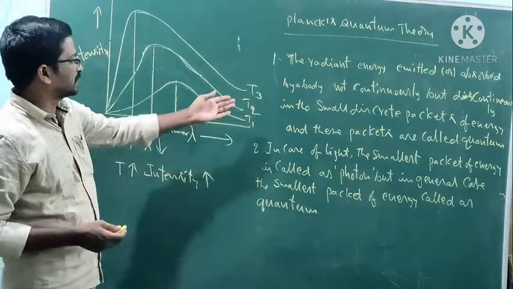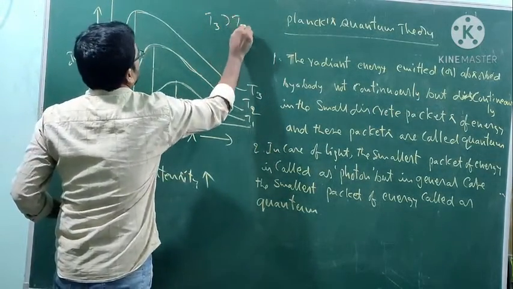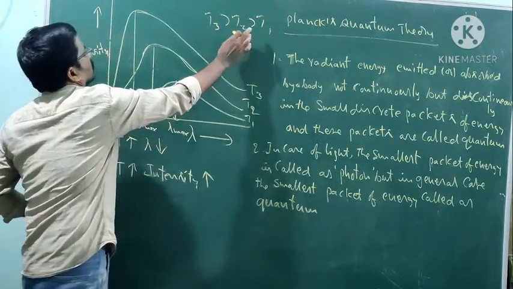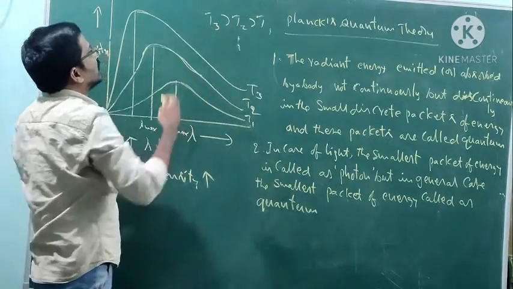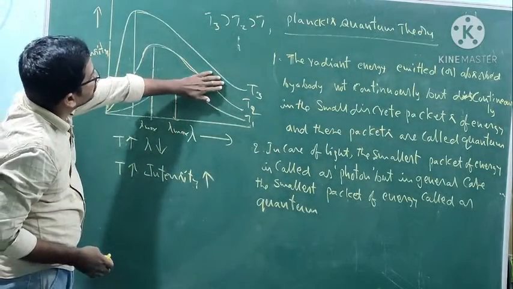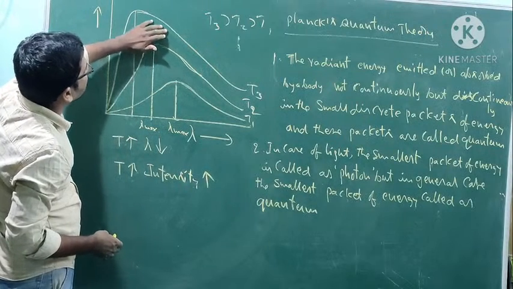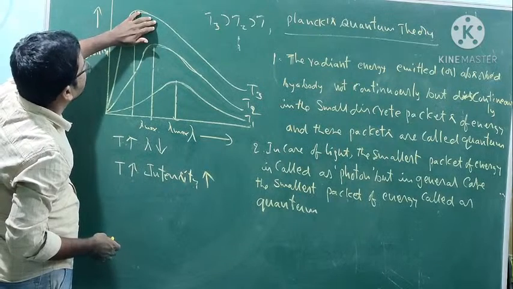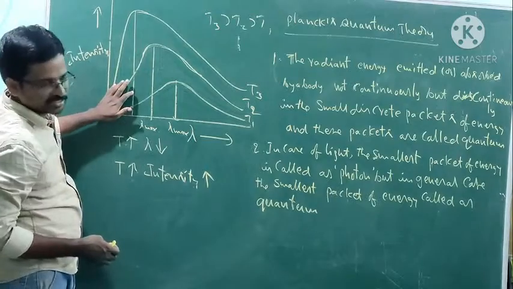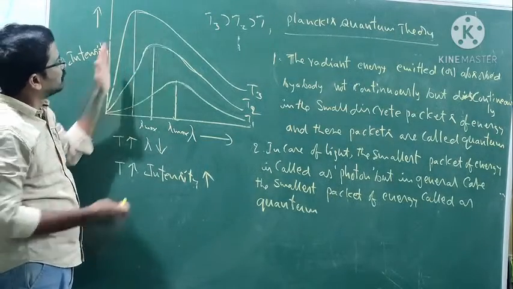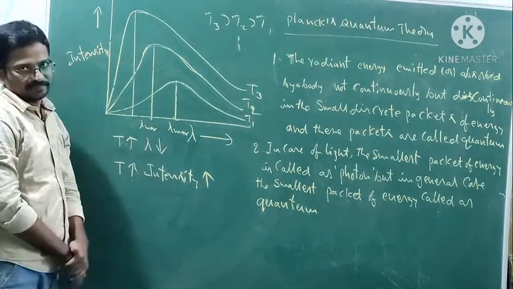And if you take another temperature, a very high temperature, T3 is greater than T2, which is greater than T1. So T2 is a higher temperature and T3 is a very high temperature. Then also the intensity of the radiation increases and then decreases, and lambda maximum moves to the left hand side.